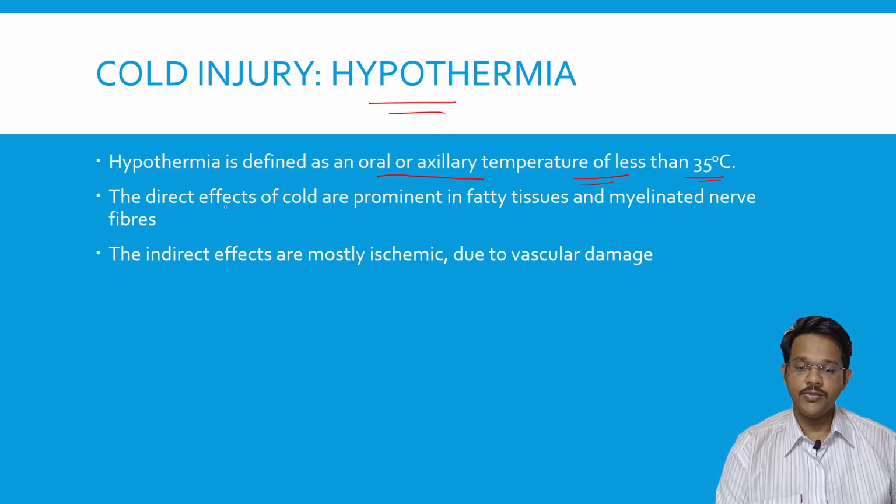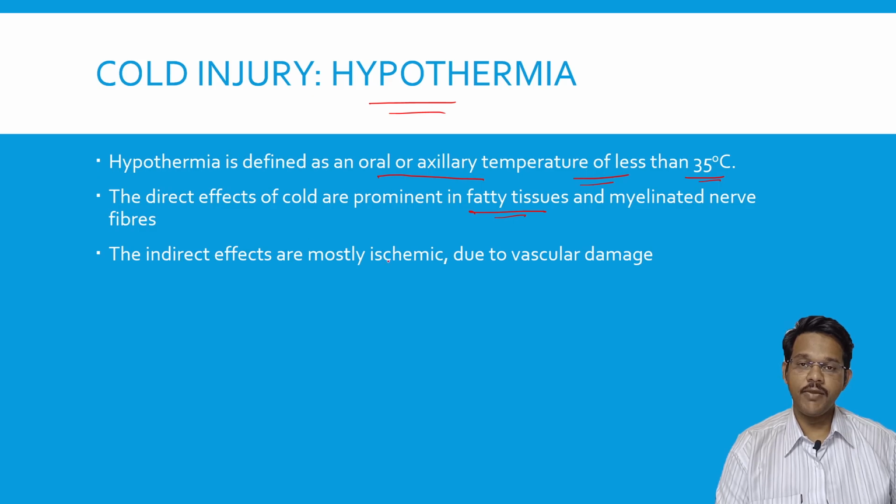The direct effect of cold is mainly seen in fatty tissues and myelinated nerve fibers, where it directly affects the nerve fibers. Nerves have symptoms like tingling and numbness, and nerve cells start dying.